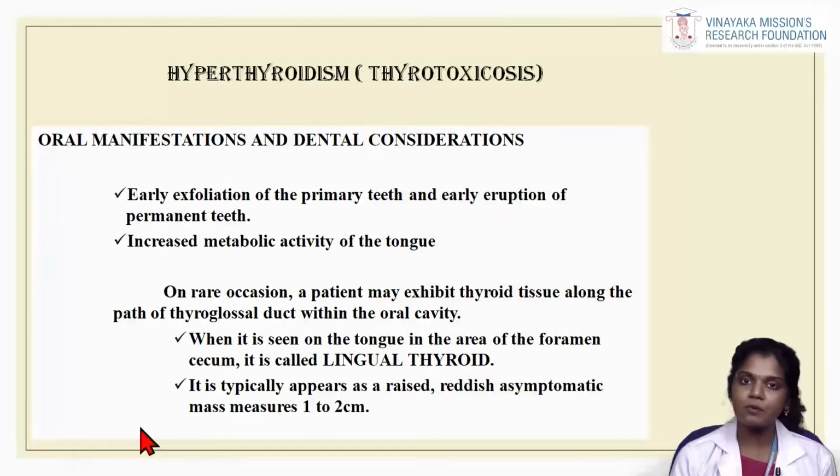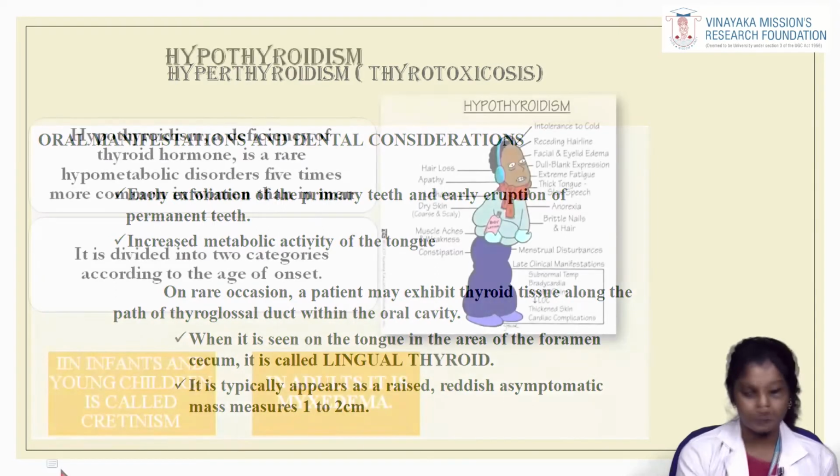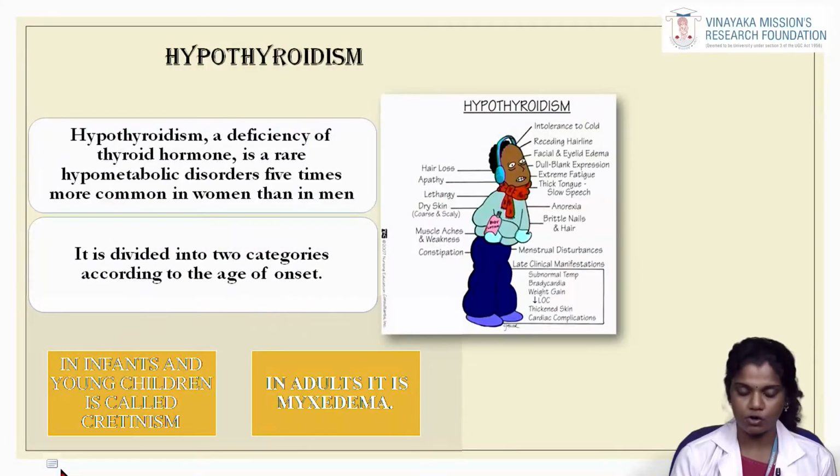Now we will see the oral manifestations, or dental considerations, in patients with hyperthyroidism. There is early exfoliation of the primary teeth and early eruption of the permanent teeth. There is increased metabolic activity of the tongue, and on rare occasions a patient may exhibit thyroid tissue along the path of the thyroglossal duct within the oral cavity. When it is seen on the tongue in the area of the foramen cecum, it is referred to as the lingual thyroid.